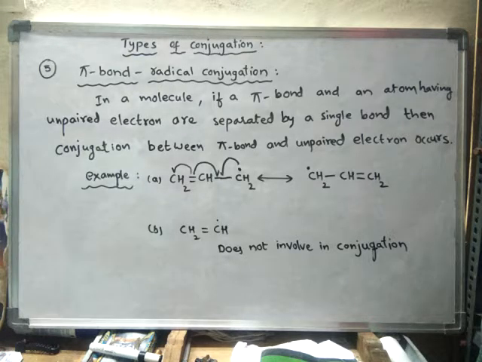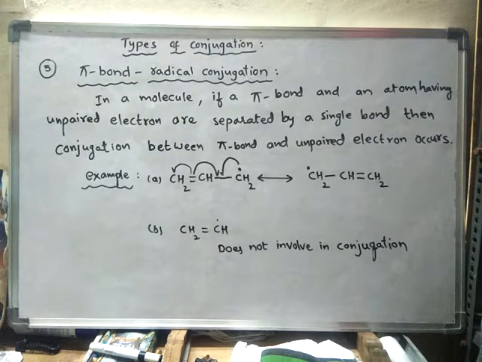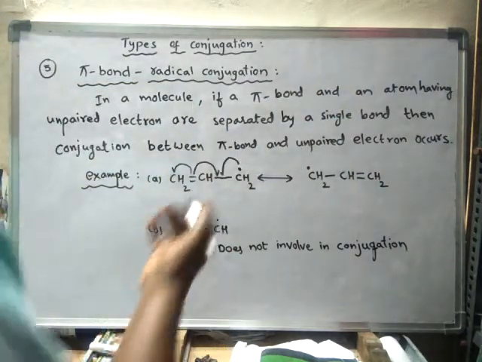We were learning about types of conjugation. So in that we have seen several types of conjugation. Now the fifth type of conjugation is pi bond radical conjugation. What is a radical? Radical means any atom or any group of atoms.